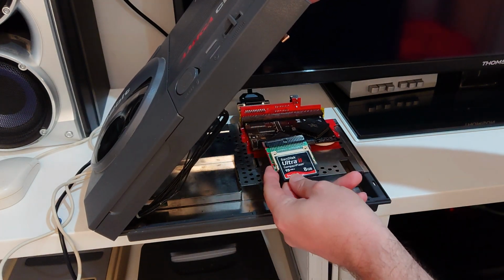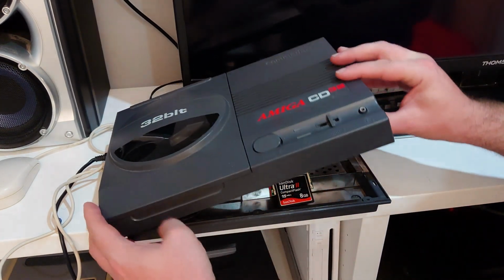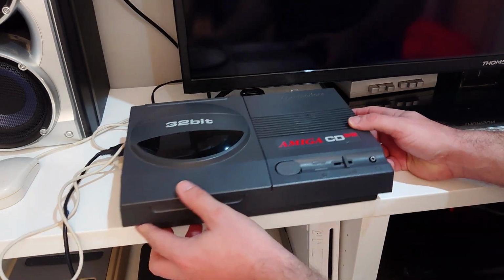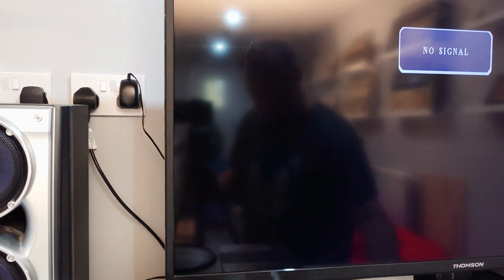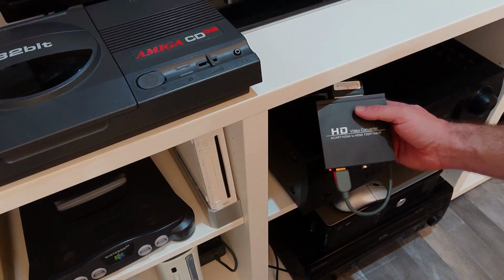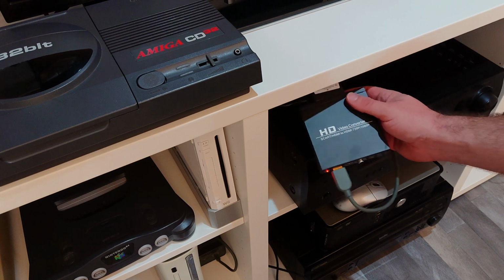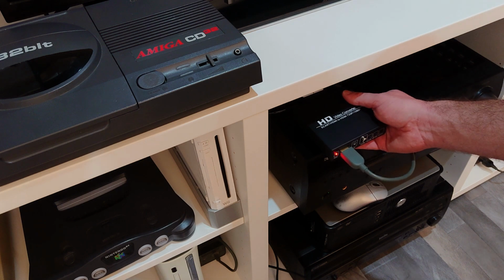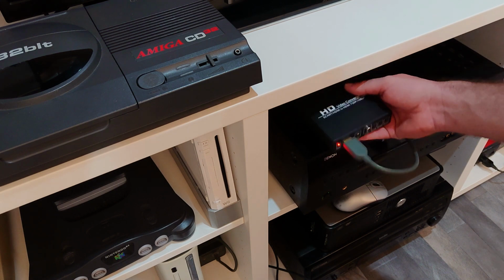Okay, so here's the CF card we've been setting up. We have it back in the CD32, connected through our TF330. I just have the lid on that loose for now. I'll tighten it all up later. The CD32 is connected to the TV via this box of tricks down here. This is a wee SCART RGB to HDMI converter. I picked this up recently. It's just a cheap Chinese thing. Cost about £20. But it does produce a really good picture. And there is pretty much no input lag. None that I could tell anyway.